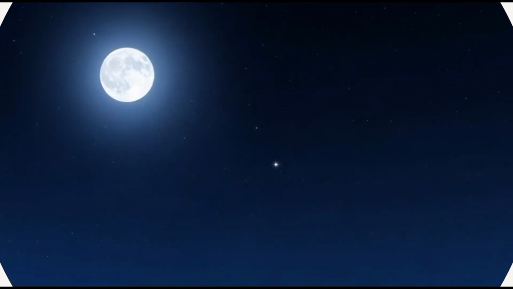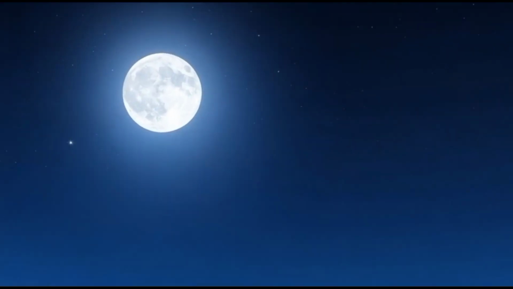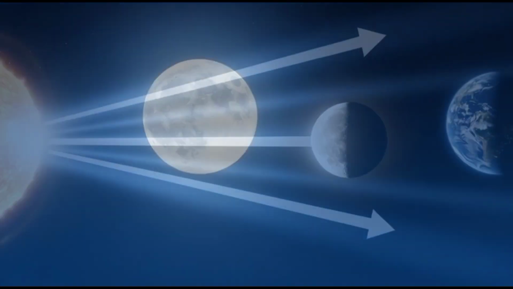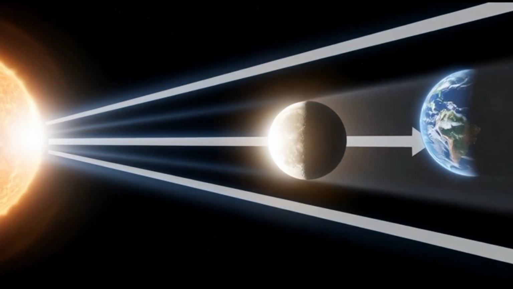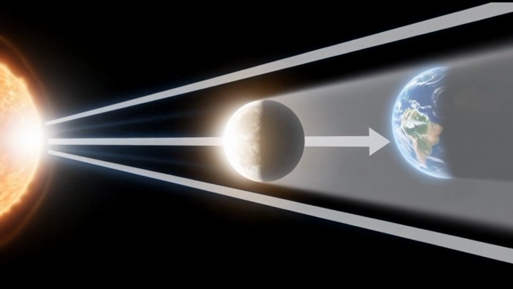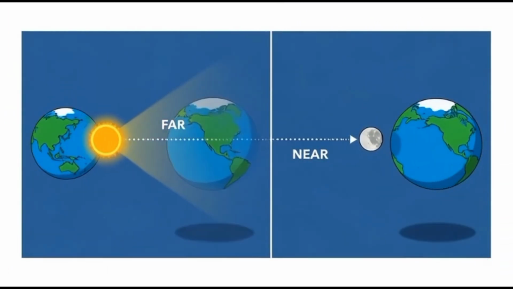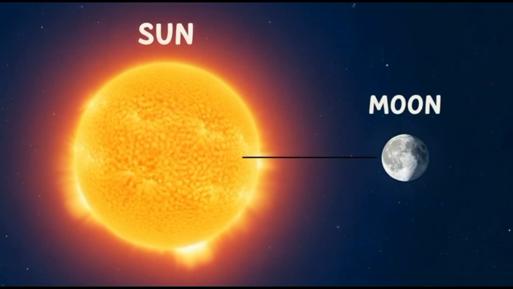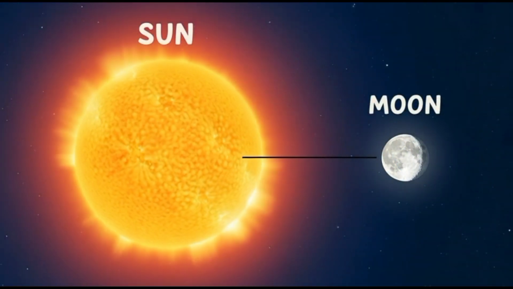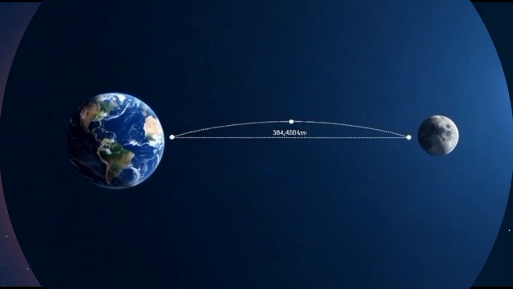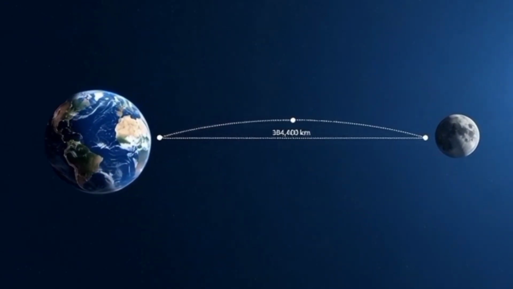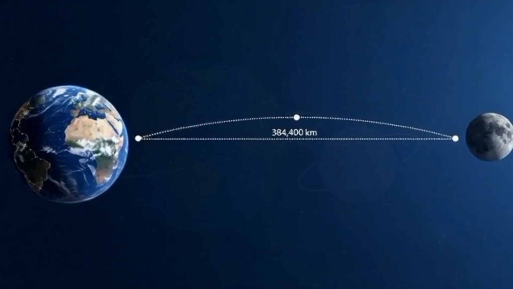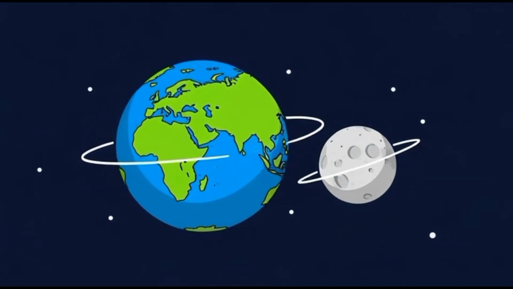The full moon is the brightest heavenly body in the night sky. It does not have any light of its own, but shines because it reflects the light of the sun that falls on it. It is smaller than the sun, though it appears to be of the same size. This is so because the moon is closer to us than the sun. The moon is about 384,400 kilometers away from the earth. It is smaller than the earth. The moon is a natural satellite of the earth.